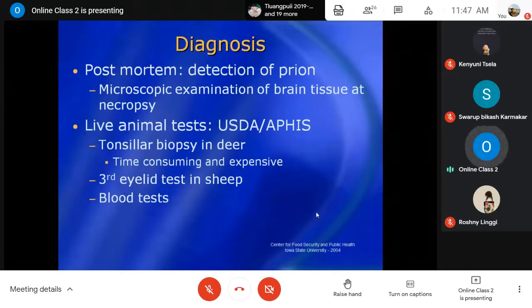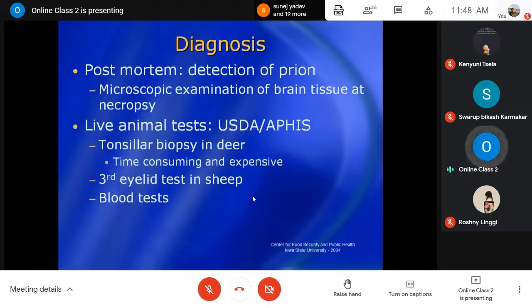So for the detection of these prions, you have to go for microscopic examination by making a section, then staining and all, then you can detect the vacuolation. In the case of live animals, one technique is tonsillar biopsy, particularly in deer. But it is highly time consuming and very expensive. Another technique is the third eyelid test, as in the case of sheep, which can also be done.